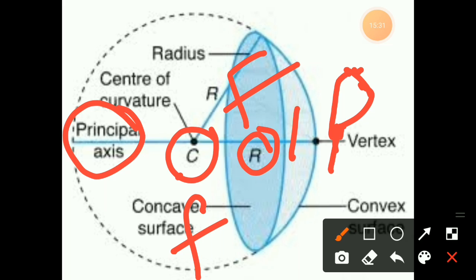In the next class we will discuss the different kinds of images formed from different distances, and their properties also.